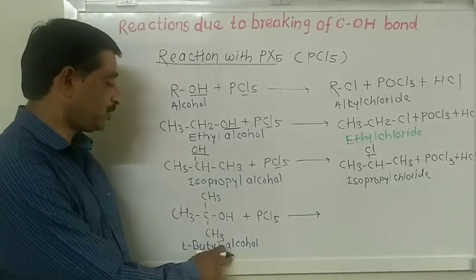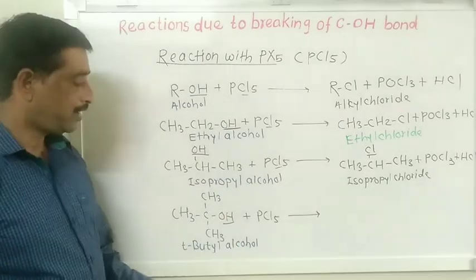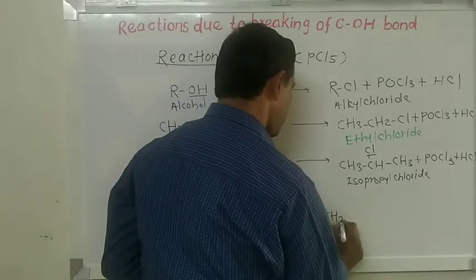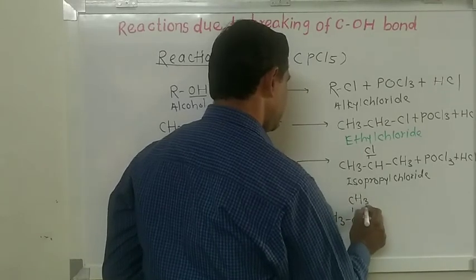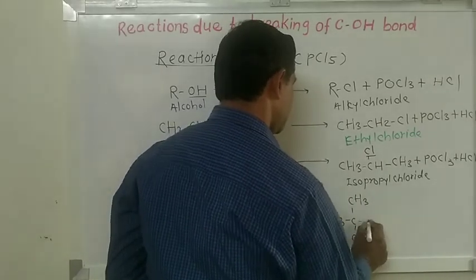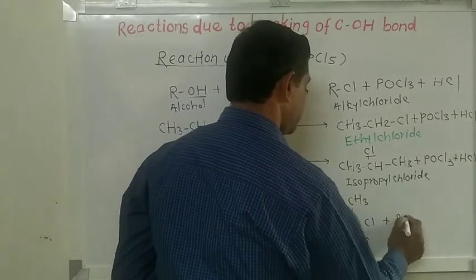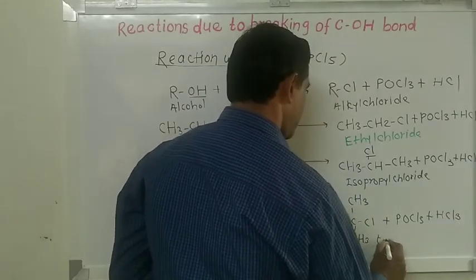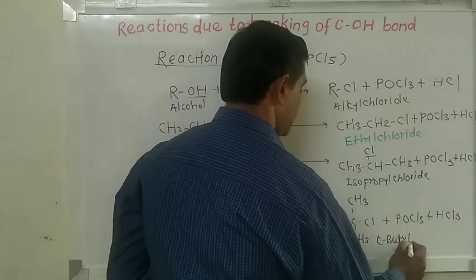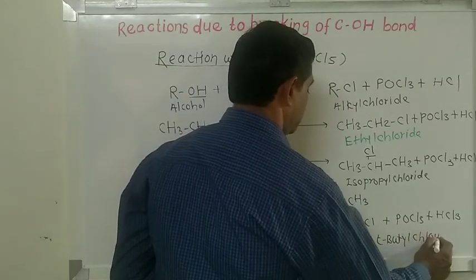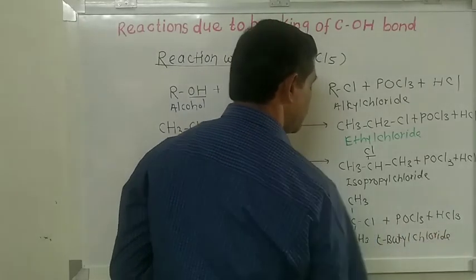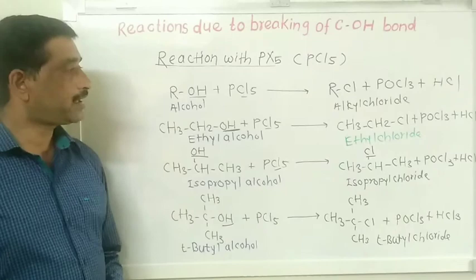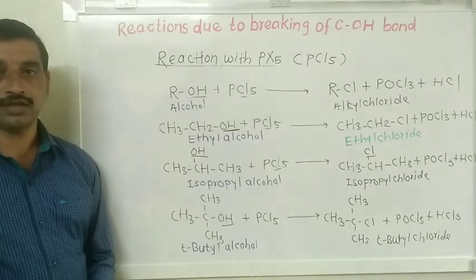Now in tertiary butyl alcohol also the OH group is the functional group, and when tertiary butyl alcohol is reacted with phosphorus pentachloride, we get the product tertiary butyl chloride plus POCl3 plus HCl. So in this way, when alcohols are reacted with phosphorus pentachloride, we get the alkyl chloride.